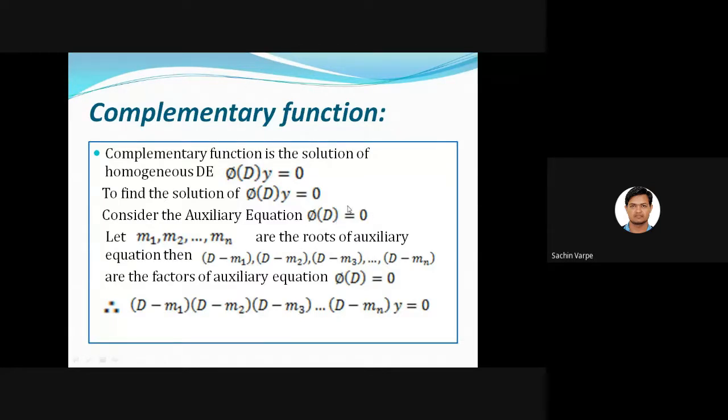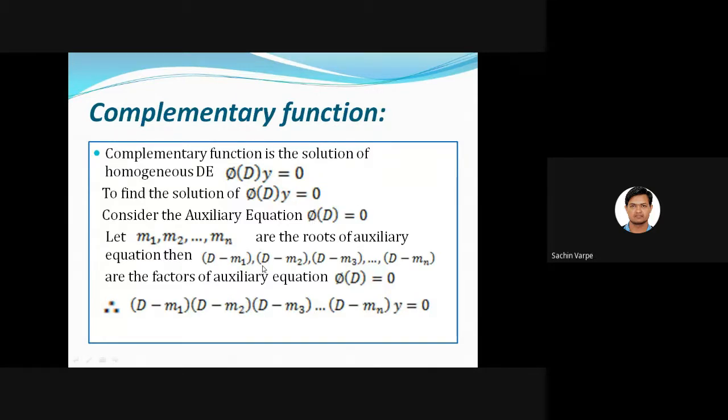If I have the equation D² + 2D + 1 = 0, then what is the solution of this? First of all, how many values are there? Because it is quadratic, it will have two solutions, two values, two roots. And what are those two roots? D² + 2D + 1: both values 1 or -1? -1, -1. Minus 1 repeated twice, right? Two roots are there, -1, -1. Am I correct?